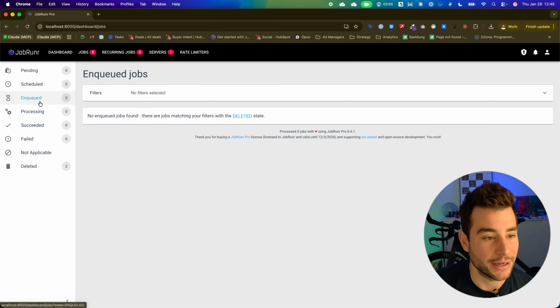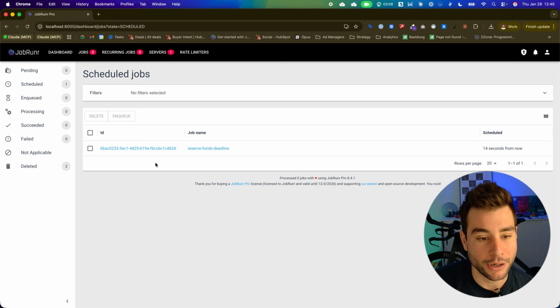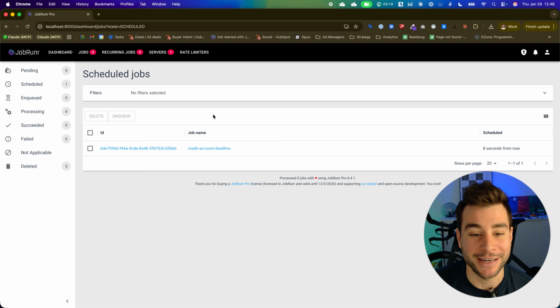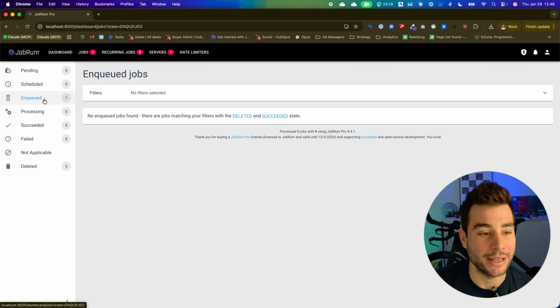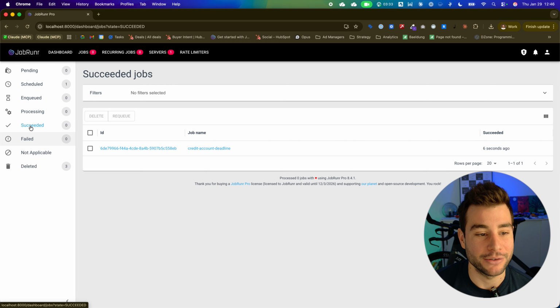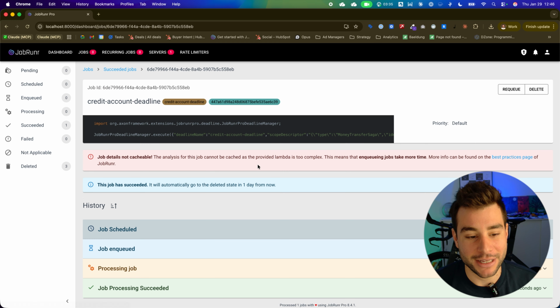You will see here in the scheduled, the first one coming up, the reserve funds deadline. That is going to be successful because funds can be reserved. But what will not be successful is the credit account deadline, because we cannot send it to Bob's account. So you'll see here, 5 seconds from now, it will not go to the deleted state. It ended up in the enqueued state, and it is now in the succeeded state.